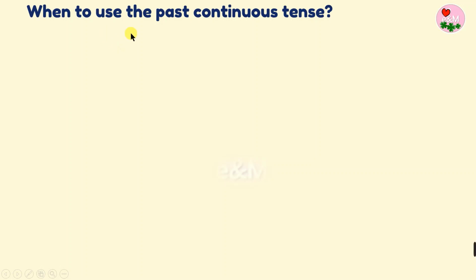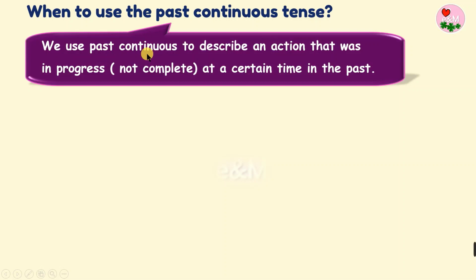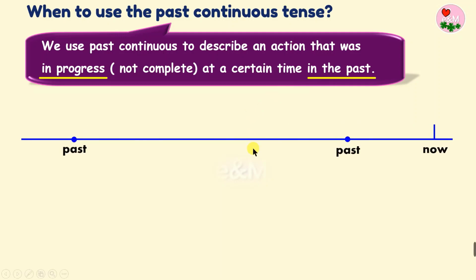So, when to use the past continuous tense? We use past continuous to describe an action that was in progress, still going on at a certain time in the past. The action or situation had already started before this time, but had not finished. Let's take a look at this example here with our timeline.